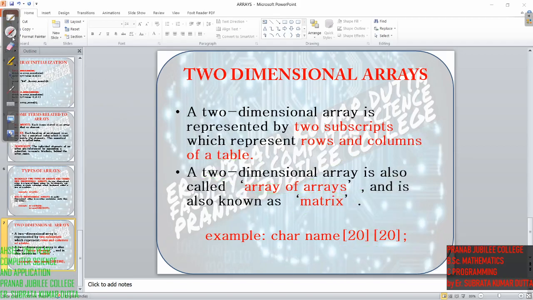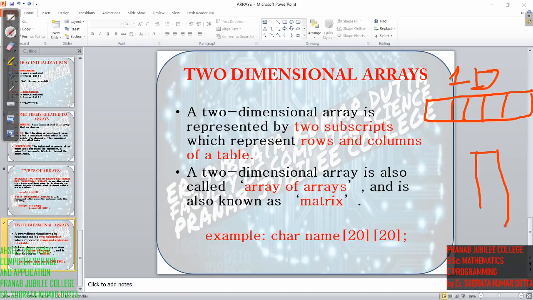So if you have doubt, you can see the difference. Say this is one row, right? Single row is there. So this is what, one dimensional array, right? If I say separately this, only one column is there. If this is representing an array, then this is also one dimensional array, right?